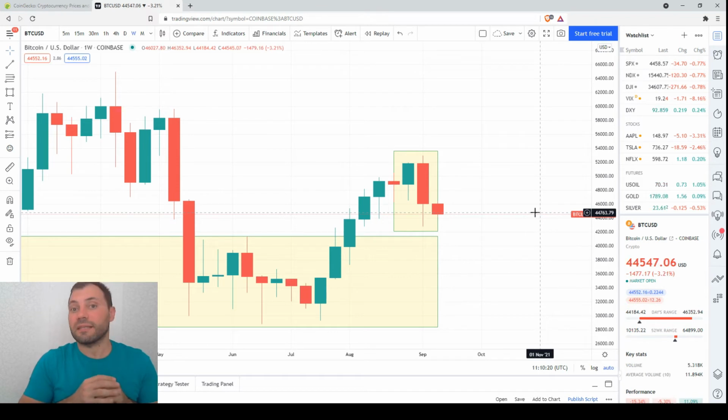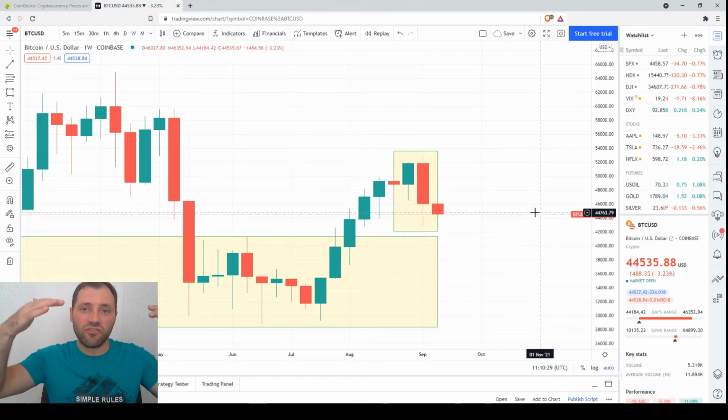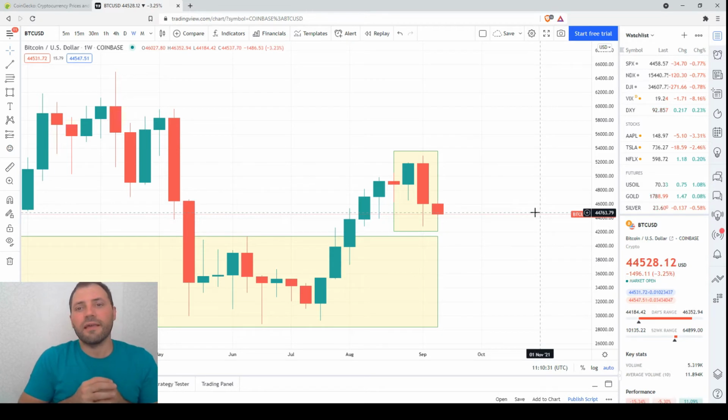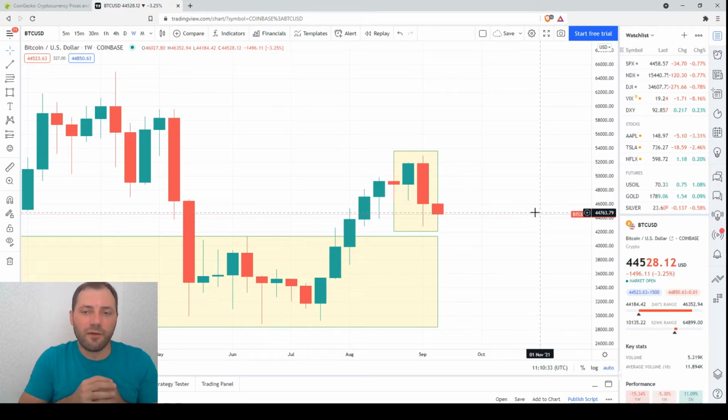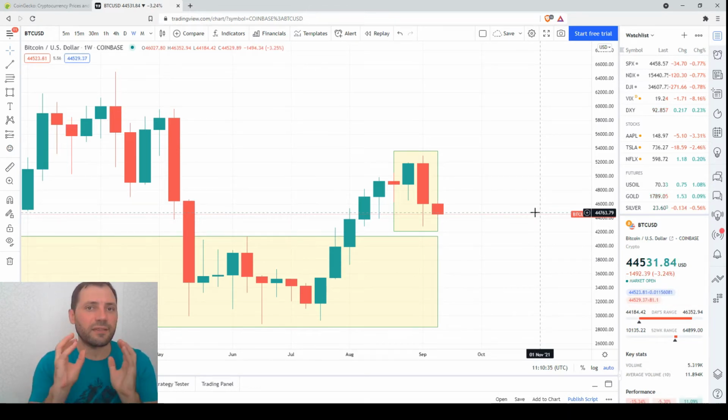This is a common trend reversal signal, a bearish engulfing. That's why we have to be really very cautious. It indicates that the bears are trying to take control over the market and to push the price further down. So once again, in the weekly chart, we have a bearish signal and we have to be really very cautious.